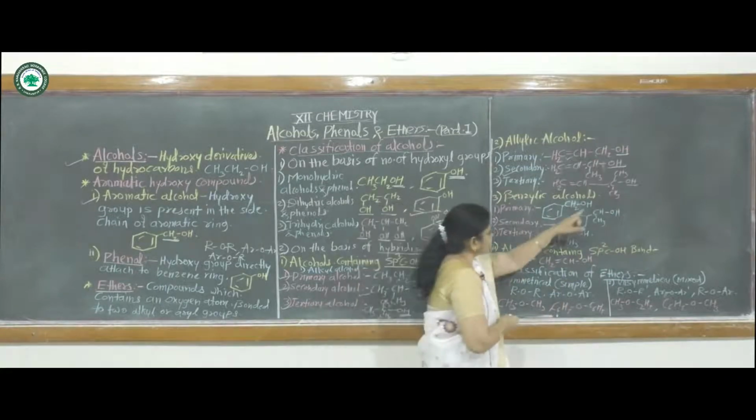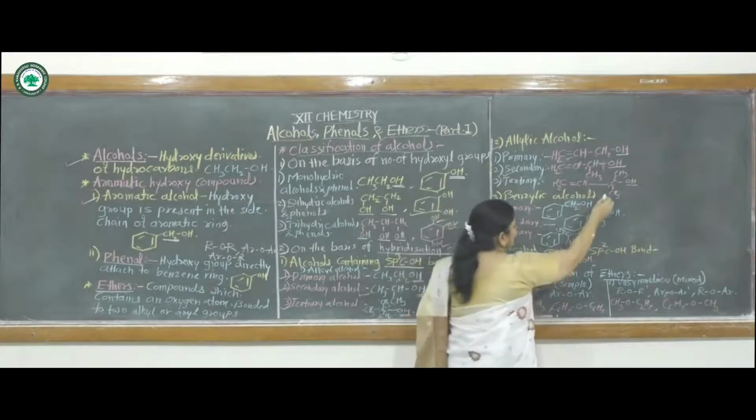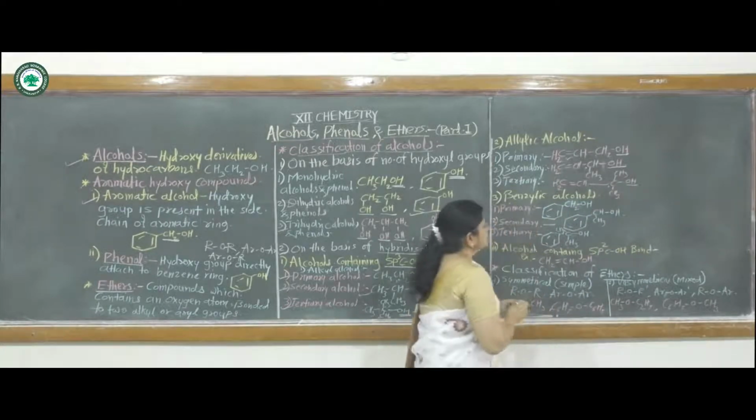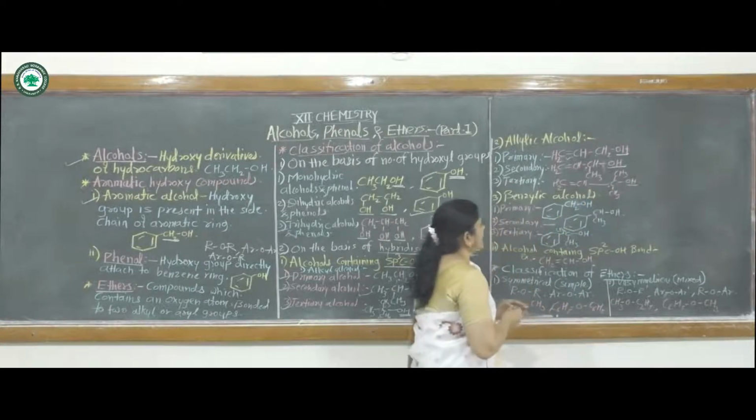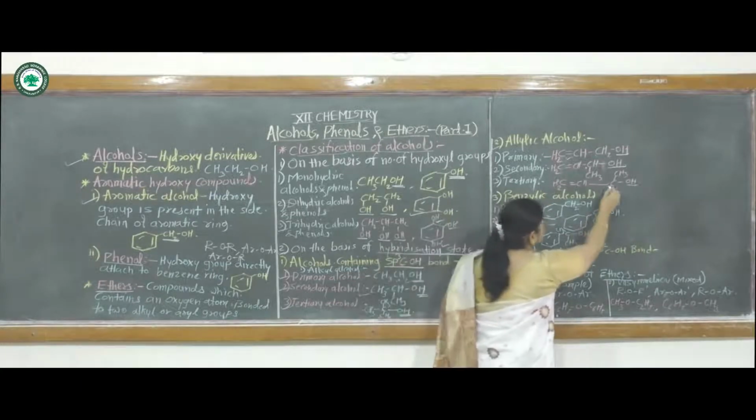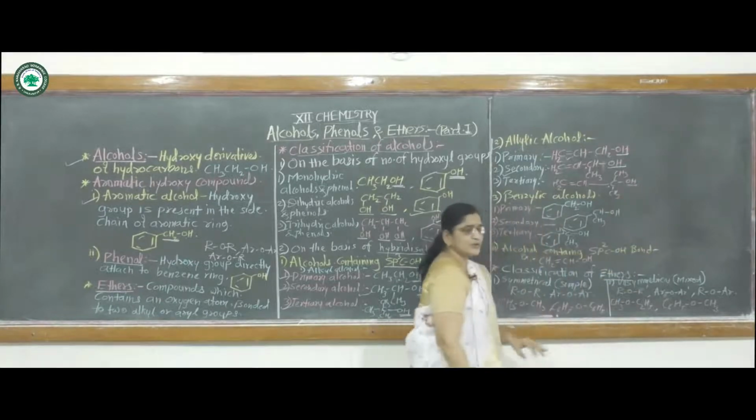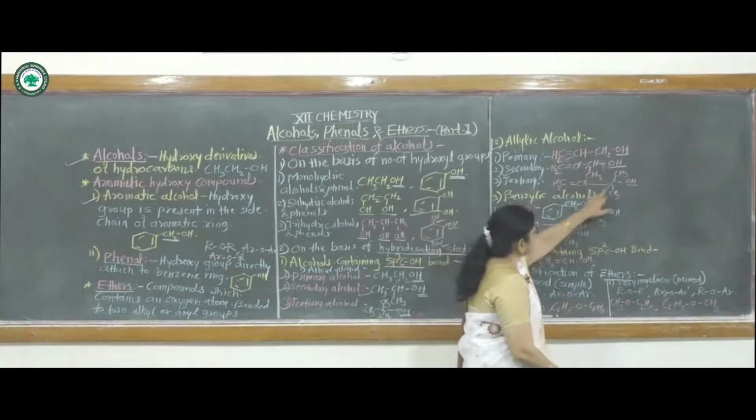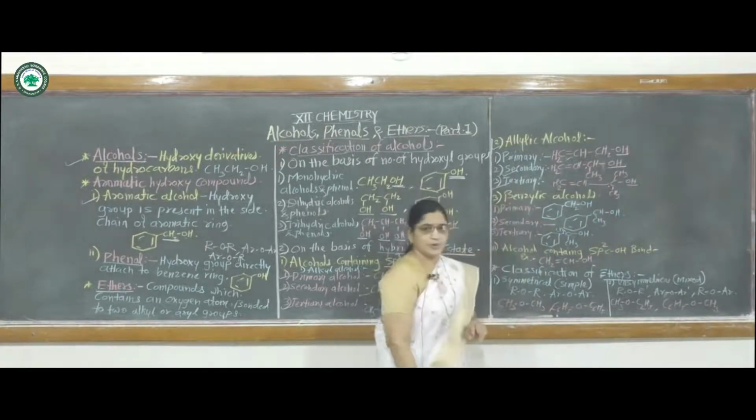This carbon atom is a tertiary carbon atom because it is attached to 3 carbon atoms. Hence it is called a tertiary carbon atom, and as the hydroxy group is attached to this tertiary carbon atom, it is called a tertiary alcohol.